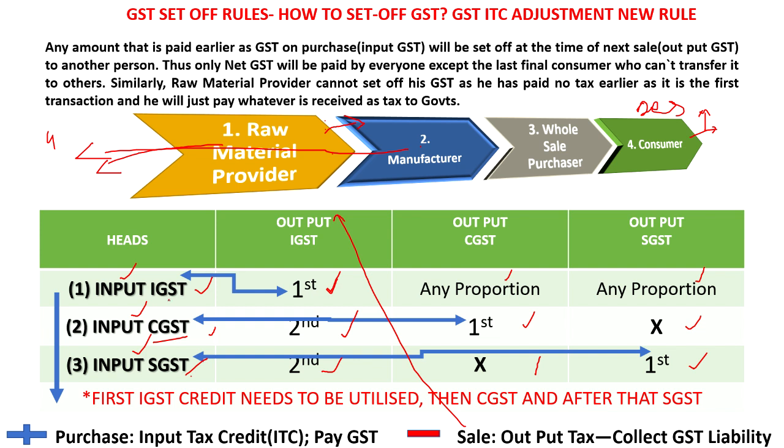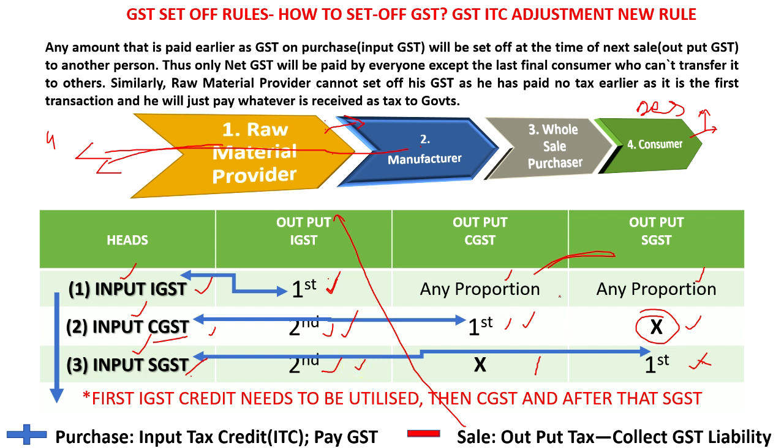Whenever there is input IGST, it will first be adjusted to the IGST. Then the remaining thing among those two, in any proportion, 50-50 or 40-60, it is up to you, can be adjusted. And the input CGST, if it is there, should first adjust CGST, then the second one is IGST, then it will not be SGST. Under any circumstances, CGST should not be adjusted to SGST. Similarly, SGST should not be adjusted to CGST. Input SGST will first be adjusted to SGST, then second comes IGST.